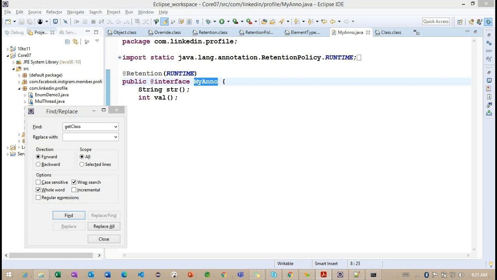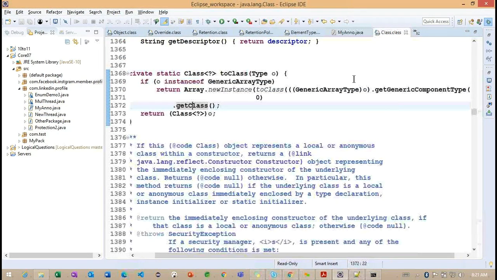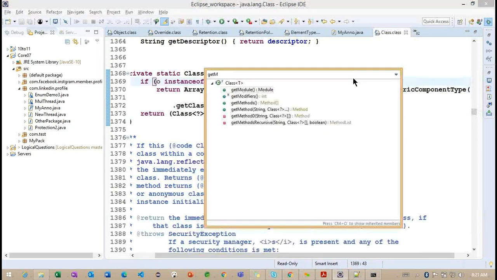Get method we are going to have, to return the appropriate method information. So we'll have a get method, get field, get constructor. Getting the point. So get field, get method, and get constructor. Let's see whether we are having this inside get method. Now you can see get method.